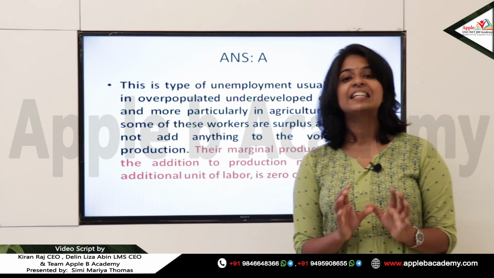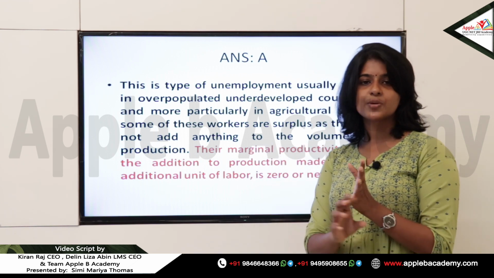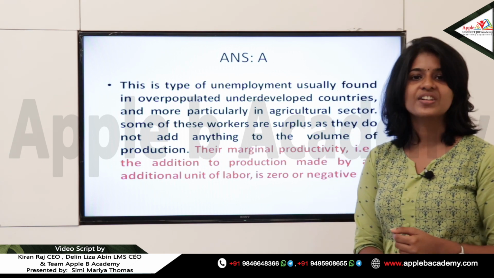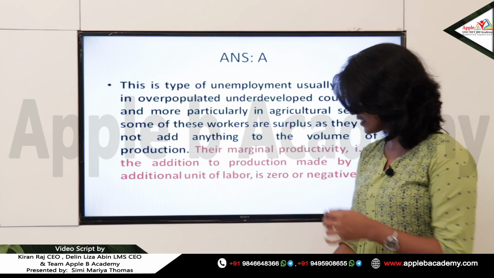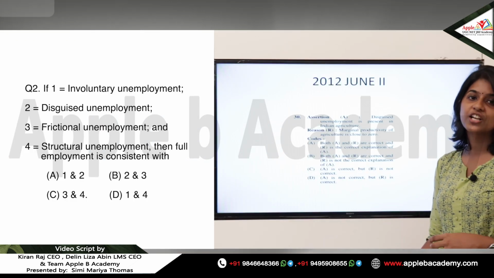This is a clear explanation for the question. Marginal productivity is zero when there is disguised unemployment, and this is true in the case of Indian agriculture. So the answer is A. Both assertion and reason are correct, and reason is the correct explanation of assertion.